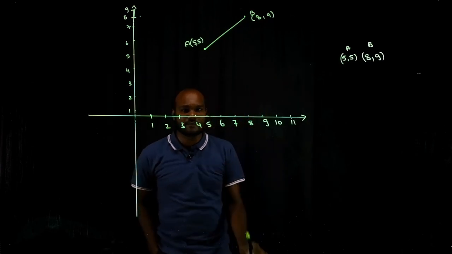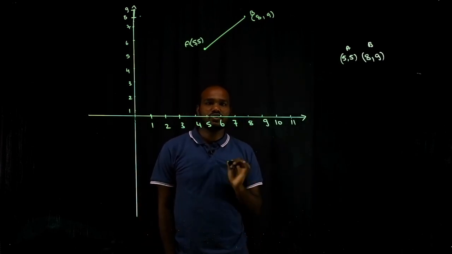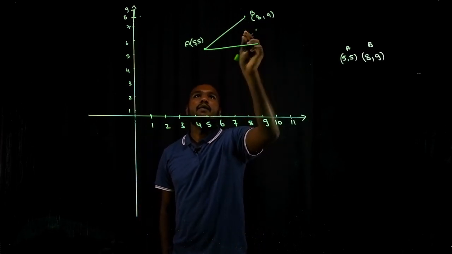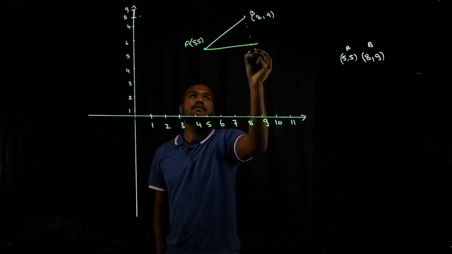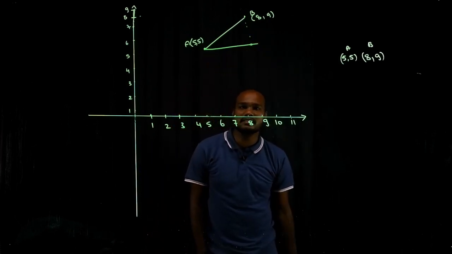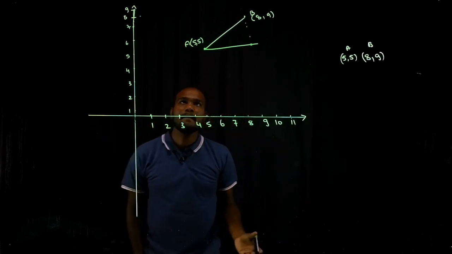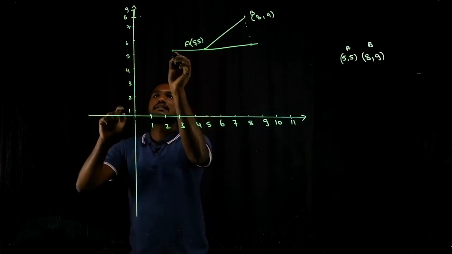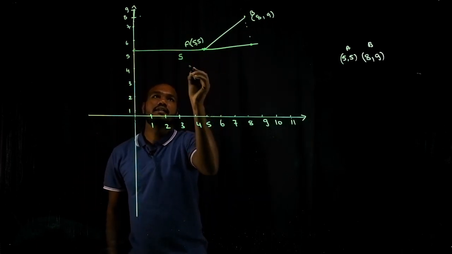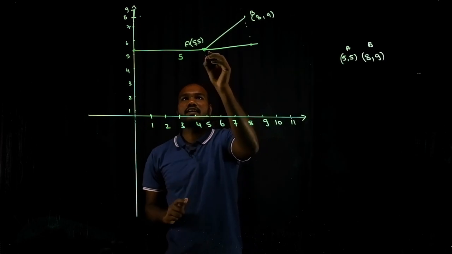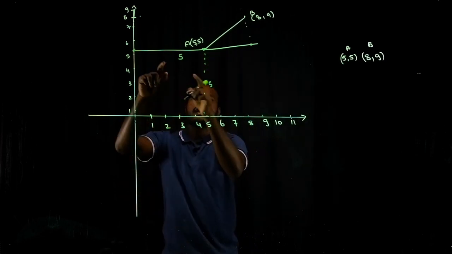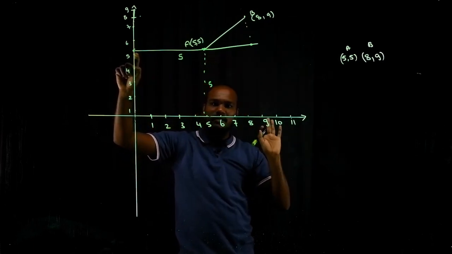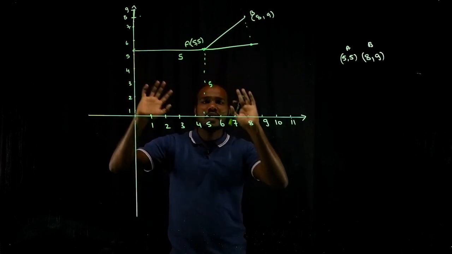Let's not go directly there. My first question to you, what is the horizontal distance between them? That means this distance. How much is this distance? See, 5, 5 means he started from here. From here to here, this distance is 5, isn't it? This 5, 5 means this point. So this distance is 5. This distance will also be 5. Is it correct?